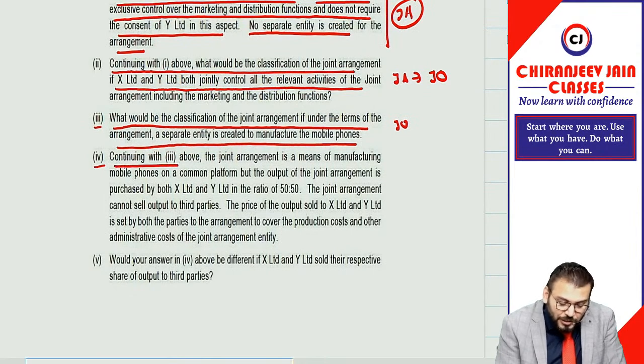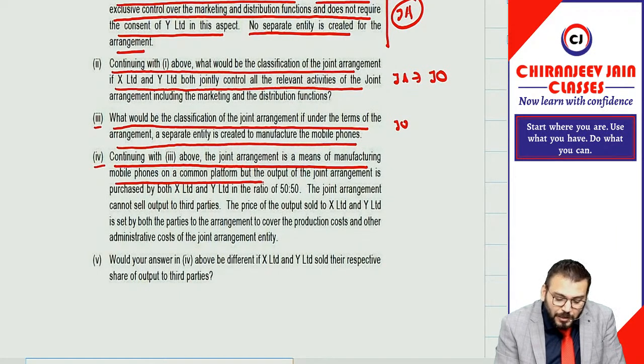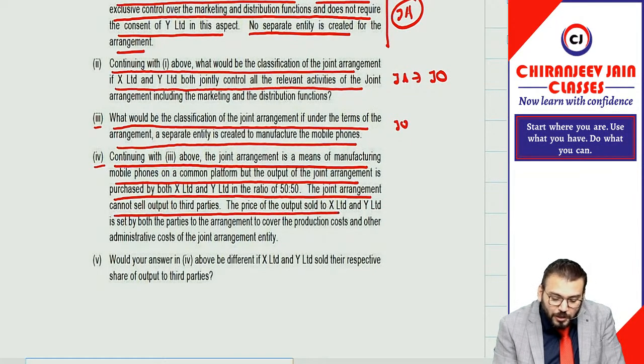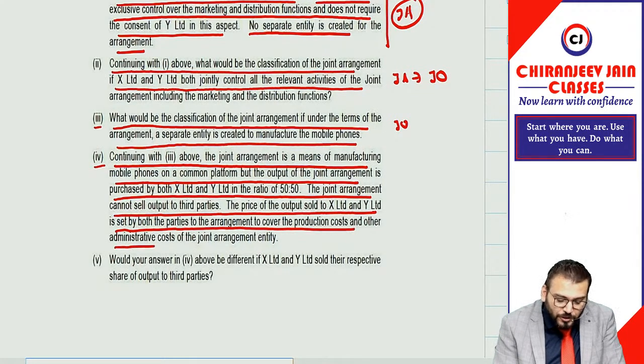Point number four. Continuing with the three above, the joint arrangement is a means of manufacturing mobile phone on a common platform, but the output of joint arrangement is purchased by both X Limited and Y Limited in the ratio of 50:50. The joint arrangement cannot sell output to third party. The price of the output sold to X Limited and Y Limited is set by both the parties to the arrangement to cover the production cost and other admin cost of the joint arrangement entity.